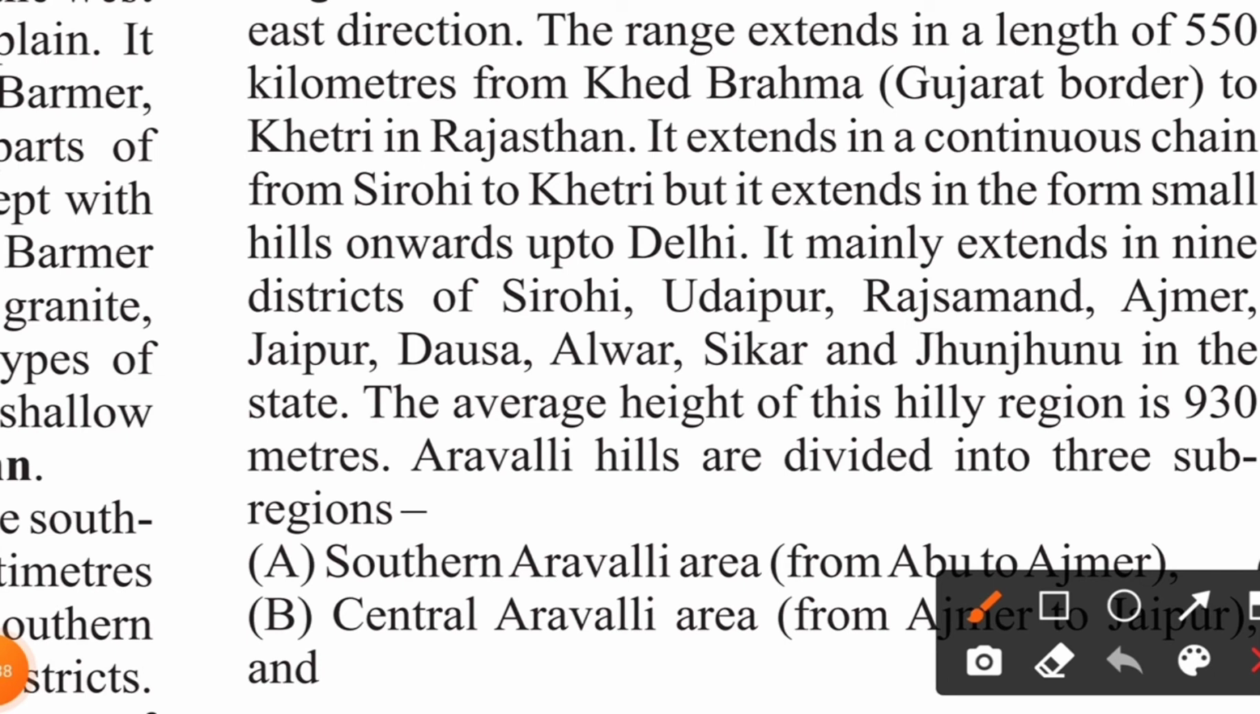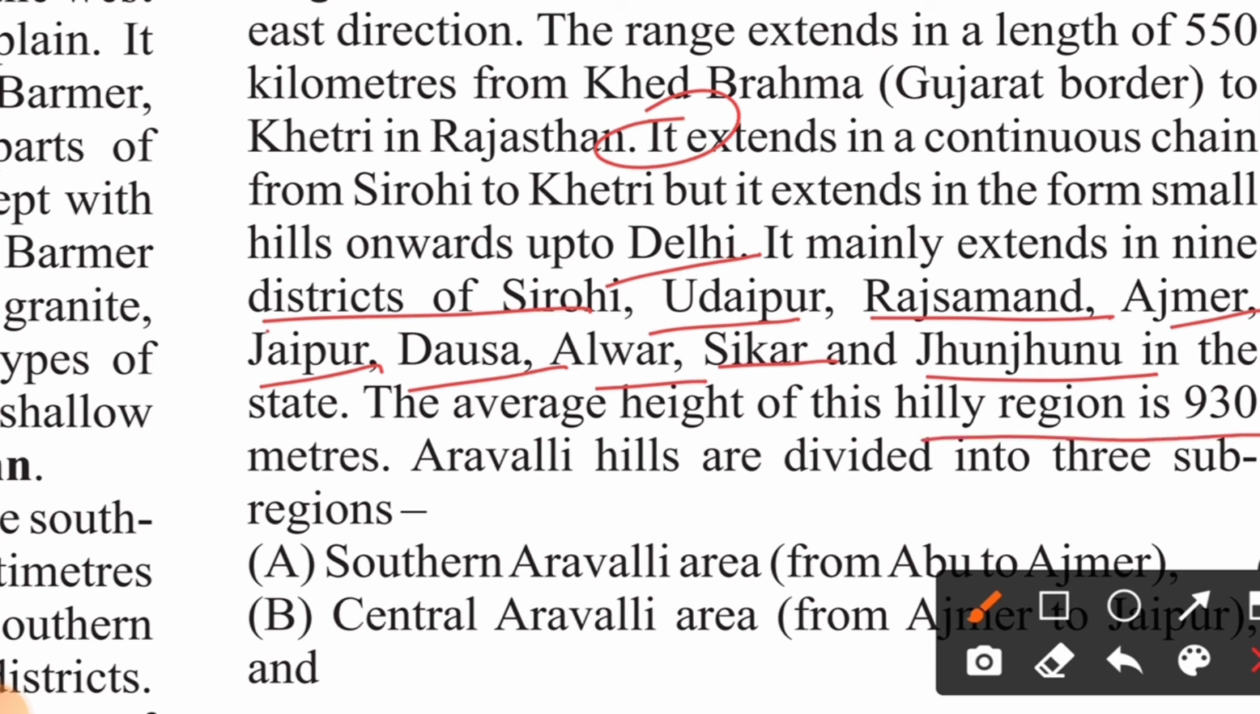So your Aravalli extends in a continuous chain from Siroi to Khetri, and as I told you, up to Delhi. It mainly extends in 9 districts: Siroi, Udaipur, Rajsamand, Ajmer, Jaipur, Dausa, Alwar, Sikar, and Junjunu in the state. The average height of this hilly region is around 950 meters.